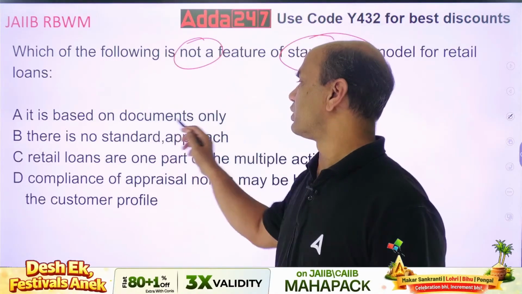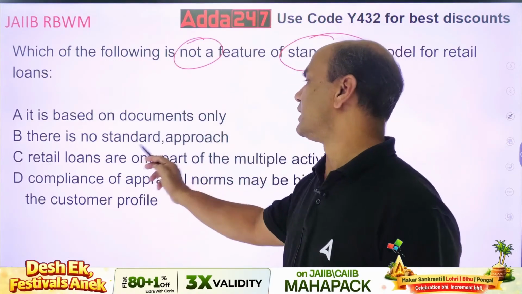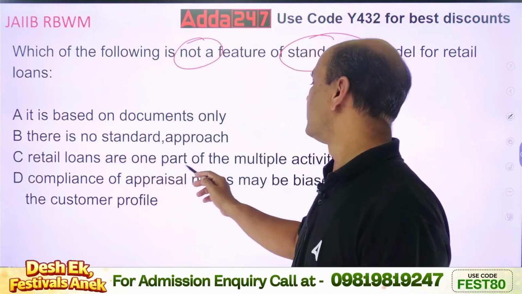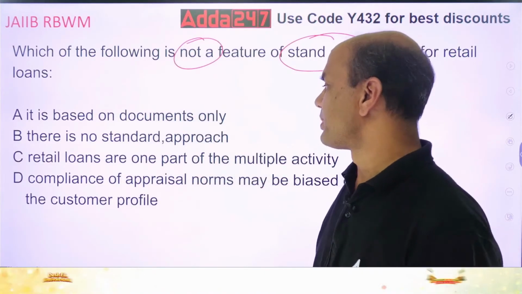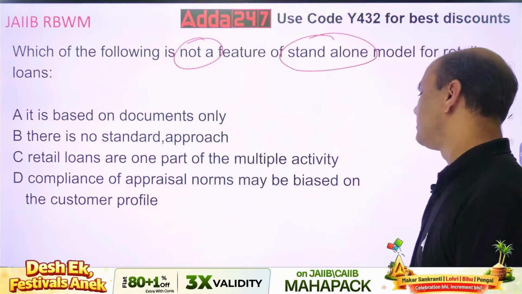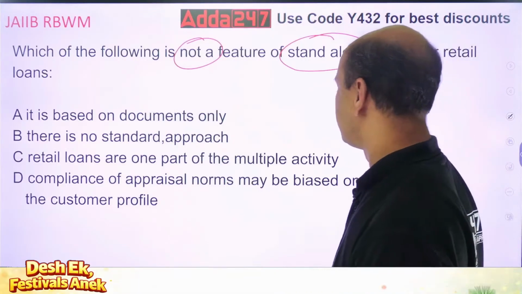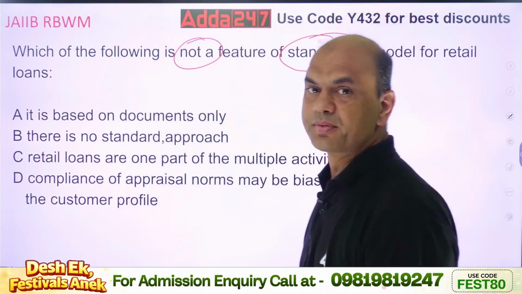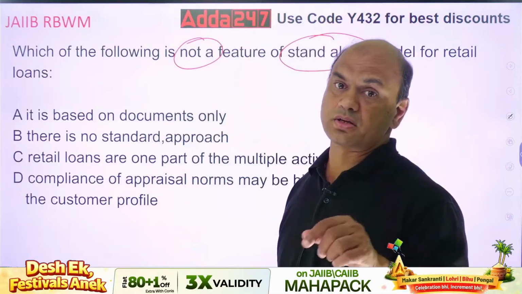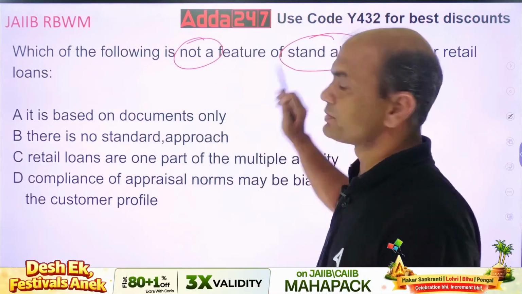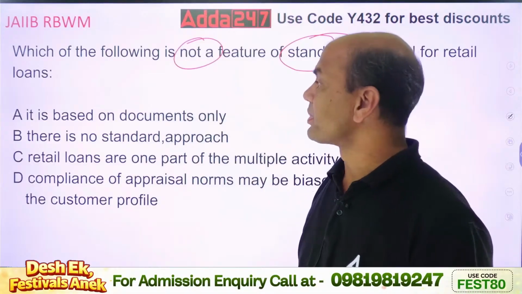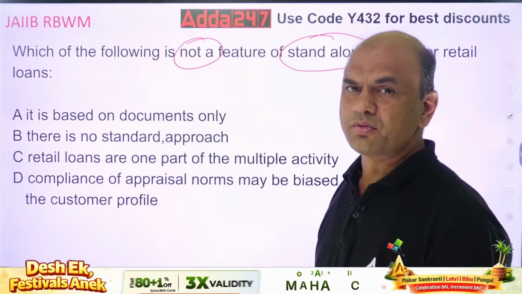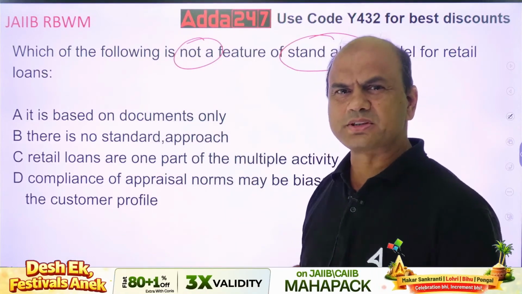It is based on documents only. There is no standard approach. Retail loans are one part of the multiple activity. Compliance of appraisal norms may be biased on customer profile. May be biased, correct. Biased on customer's profile. So which of them is not the feature? Not. Kindly note, not the feature of standalone policy. So it is based on documents only. Is it? I gave you that idea about standalone and CPU.